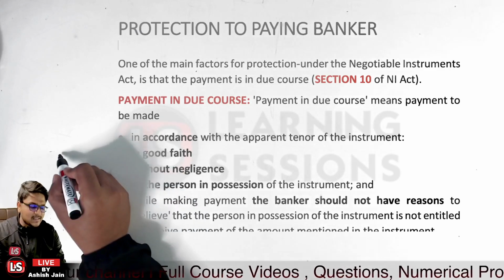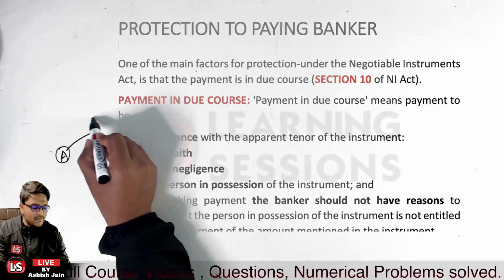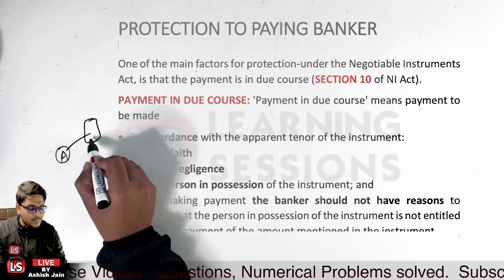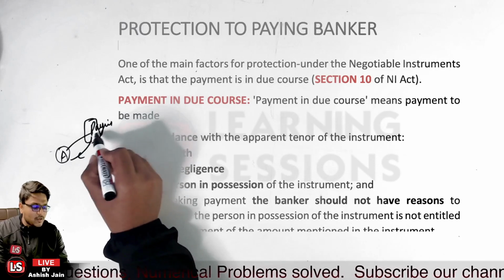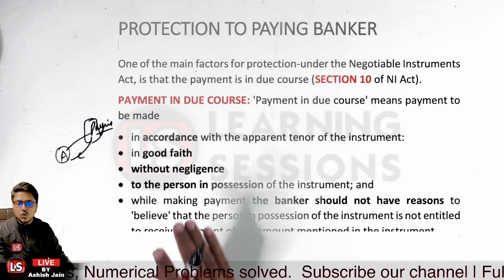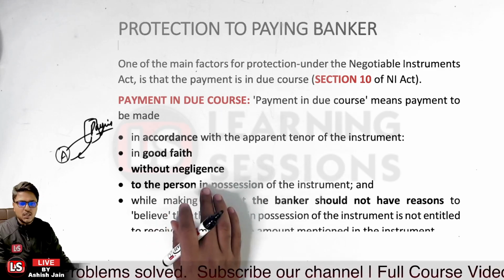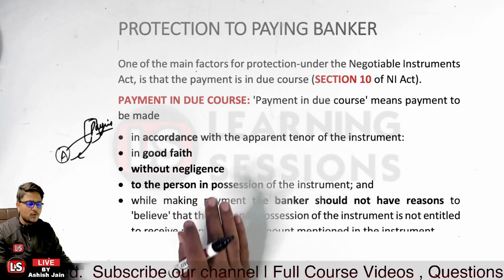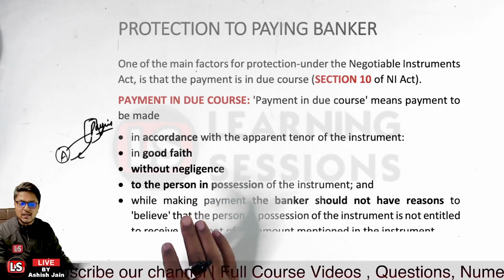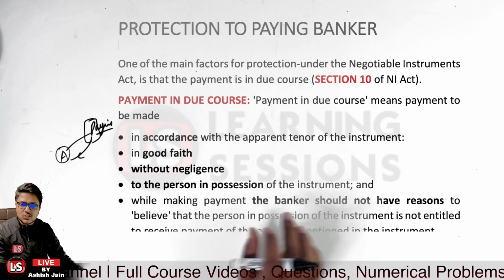Let us take the case of a bearer check. A is having a bearer check, and A went for the payment over the counter, and the amount was paid by the bank to A. This is the paying bank over there. Is that clear? So what are the conditions? First of all, the payment must be in accordance with the apparent tenor of the instrument. The payment must be made in good faith without any negligence, and only to that person who is having the possession of the instrument.